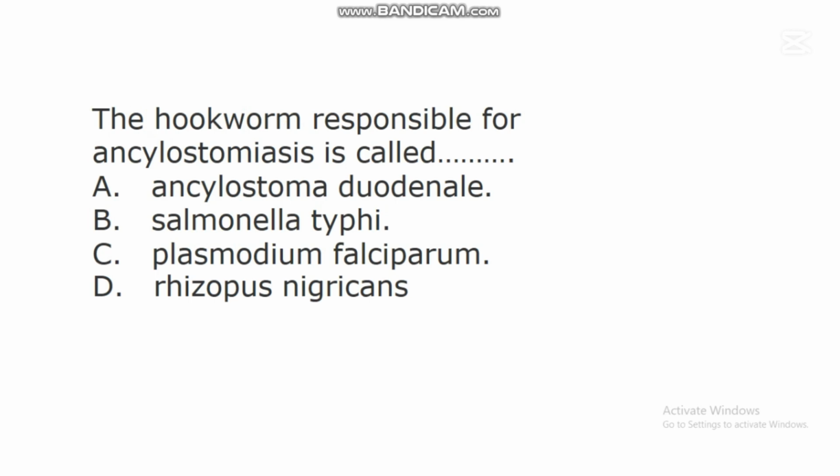In this question, the correct answer is A. Ankylostoma duodenale. Ankylostoma duodenale is the nematode responsible for a disease called ankylostomiasis. This disease is one of the diseases transmitted by nematodes in people, and research has shown that this disease can disturb individuals suffering from it seriously.